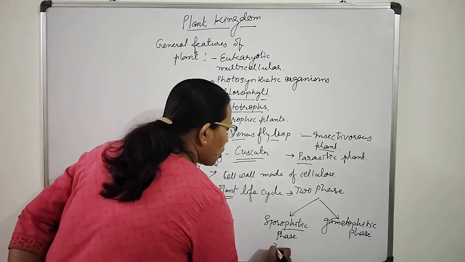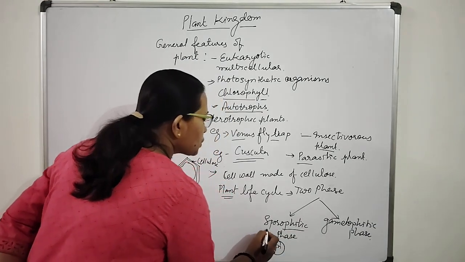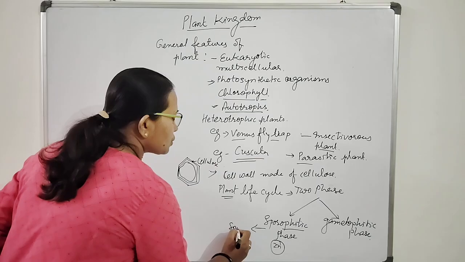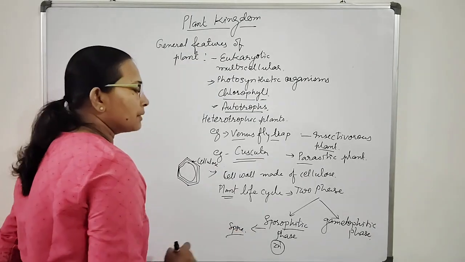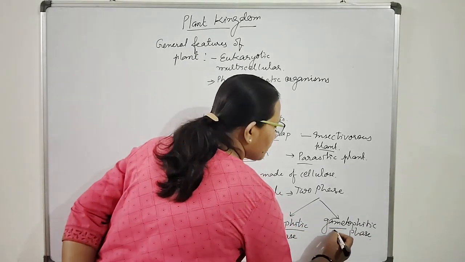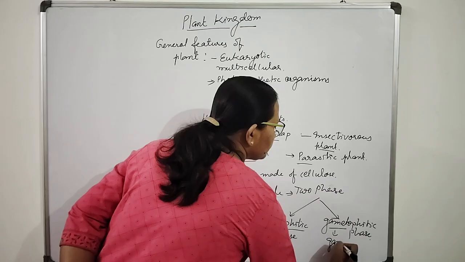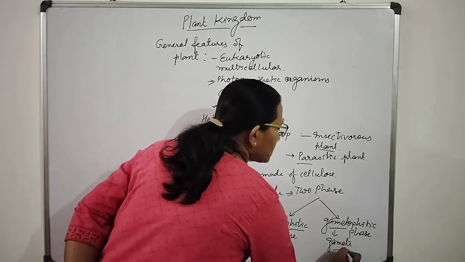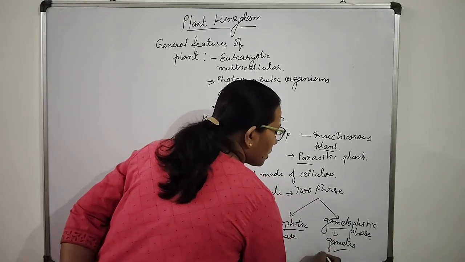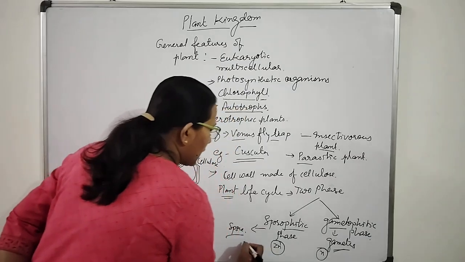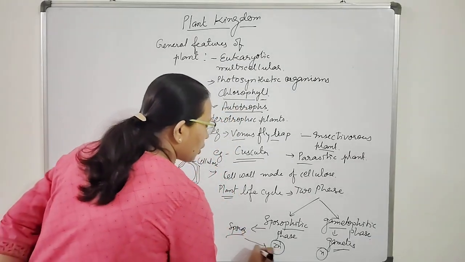The sporophytic phase is diploid; here spore formation happens. In the gametophytic phase, gametes form. These gametes will be haploid and spores will be diploid.